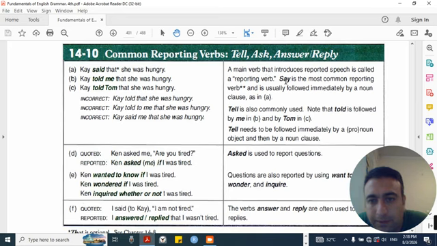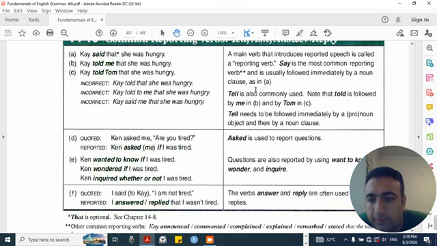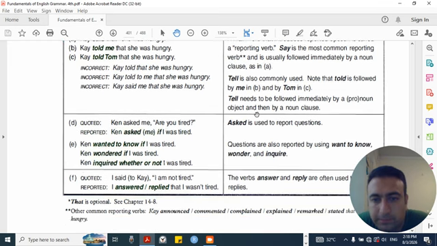A main verb that introduces reported speech is called a reporting verb. Say is the most common reporting verb and is usually followed immediately by a noun clause, as in A. Tell is also commonly used. Note that told is followed by me in B and by Tom in C. Tell needs to be followed immediately by a pronoun object, and then by a noun clause.